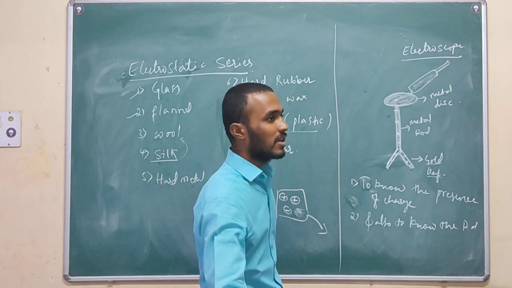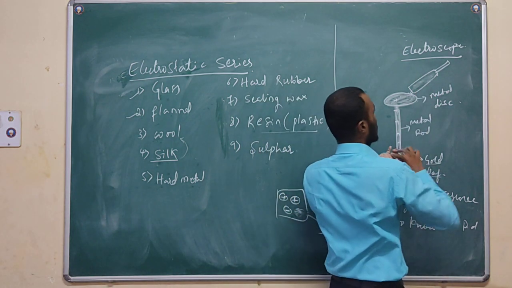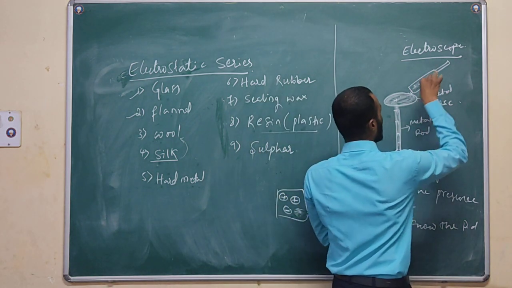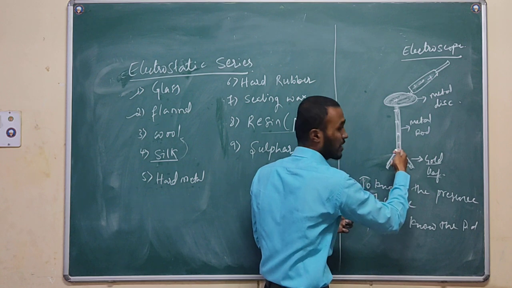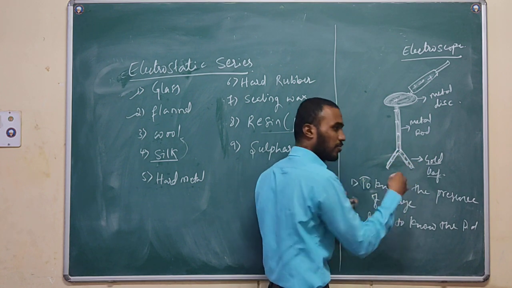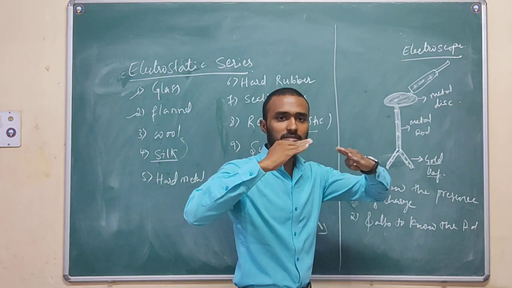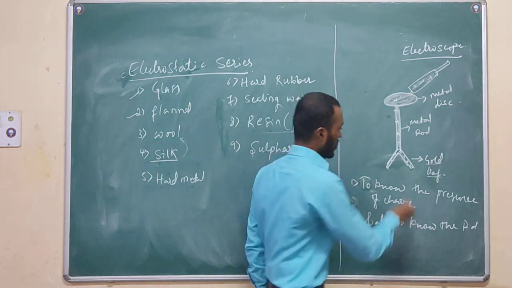It is a simple thing. If this body is positively charged, this whole rod gets positive and this gold foil also gets positive only. Positives repel each other. They will diverge.